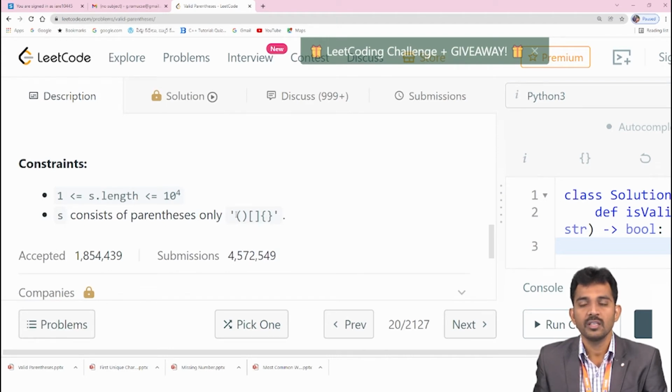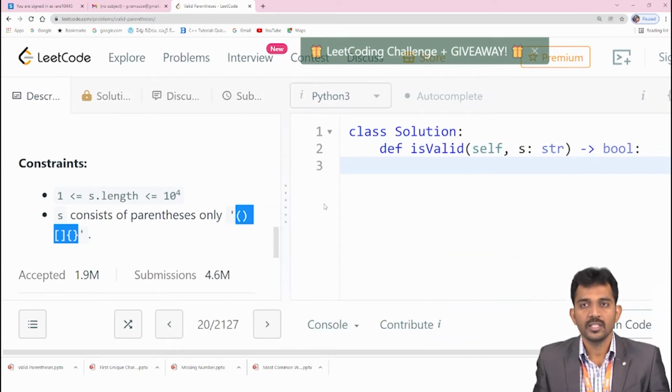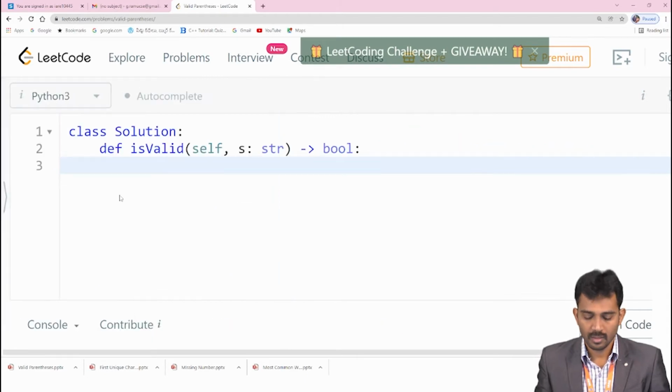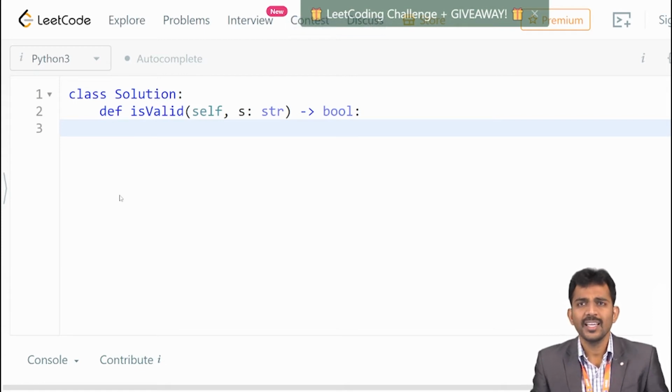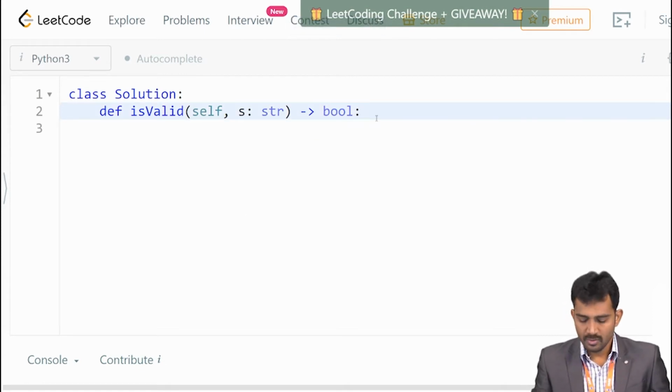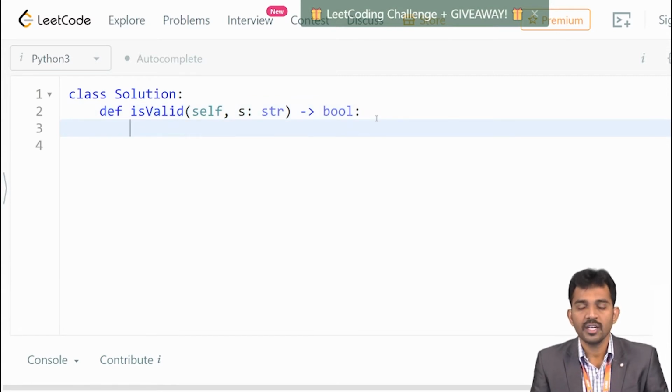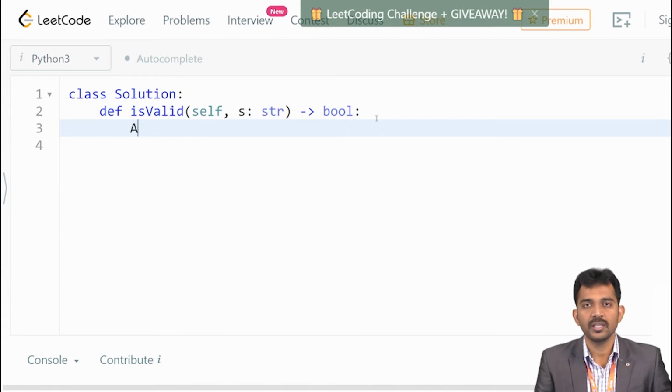They will give the string which contains only the particular symbols. Now we'll see what is the code for this particular program. Here, what is the first thing? Already told you we need a stack, right? So I'm going to implement the stack using a list. By using list, I'm going to implement the stack.